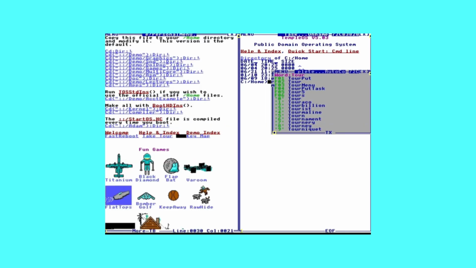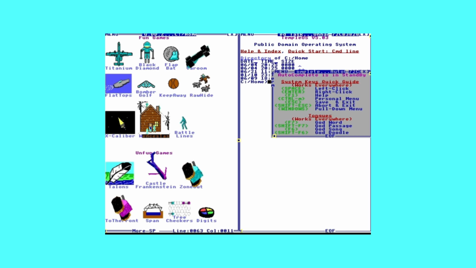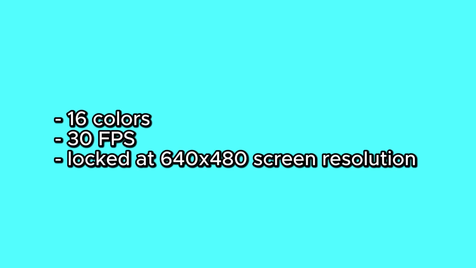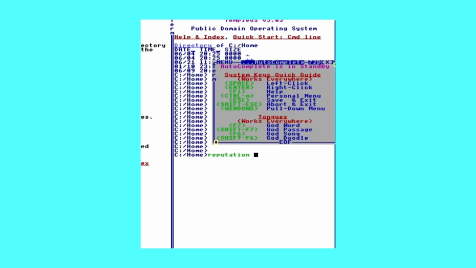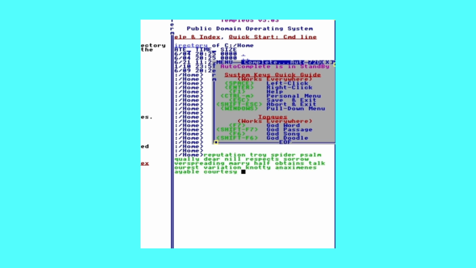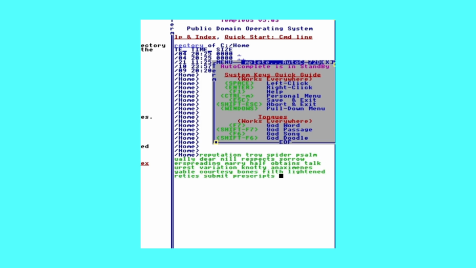Let's return to the design. TempleOS features only 16 colors, 30 frames per second, and is locked at 640x480 resolution. Additionally, the system doesn't support any kind of networking. One of the most interesting things is you can talk to God in TempleOS. When you press the F7 key, the operating system will randomly select words from the Holy Bible.